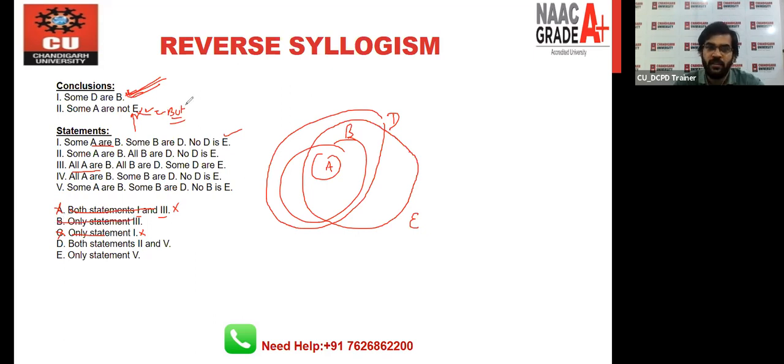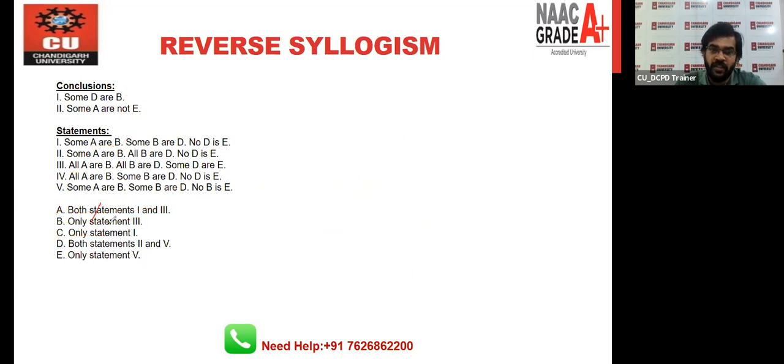So now the only remaining options we have are D and E. How can we use the options? Listen very carefully. Out of D and E, you will notice one thing: only conclusion 2 is here in one option, and it is not in the other. So we will just check only 2. If 2 is right, then definitely D is the right one and E is the wrong one. Now let's check the second one.